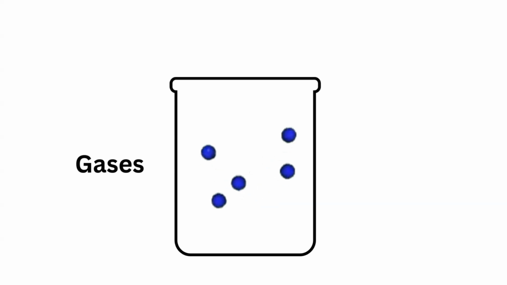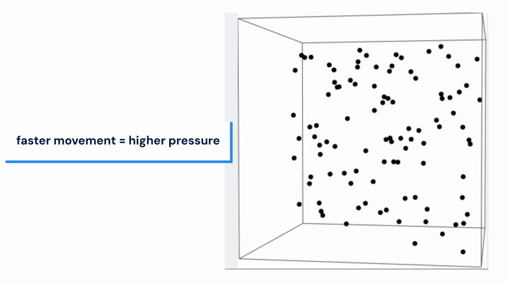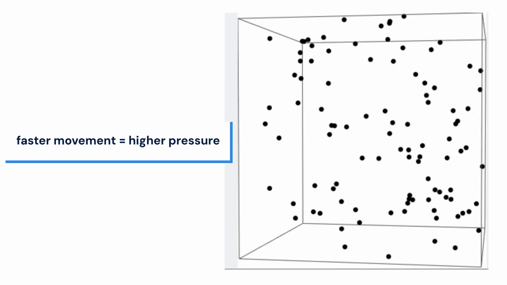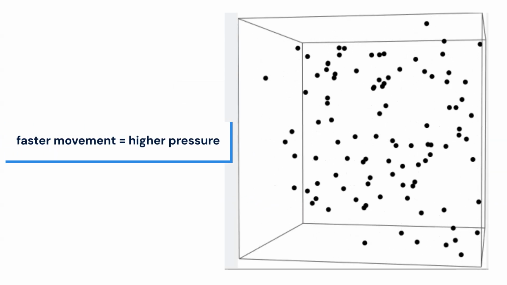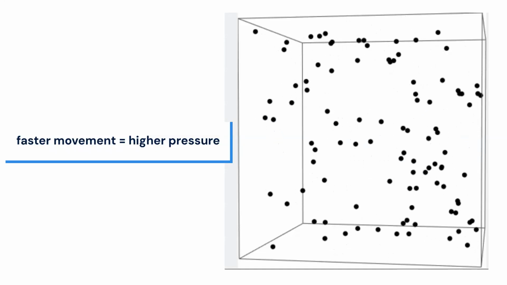The random movement of tiny particles can be observed in Brownian motion, where small dust or pollen particles appear to dance under a microscope because invisible molecules are constantly colliding with them. In gases, these fast-moving particles repeatedly hit the walls of a container, and the force of these collisions creates gas pressure. The faster the movement or the more particles present, the higher the pressure.